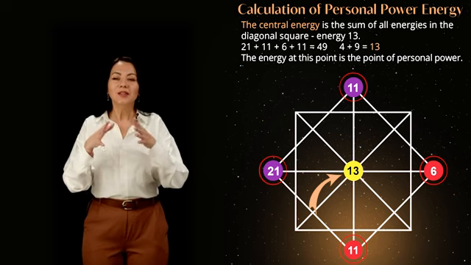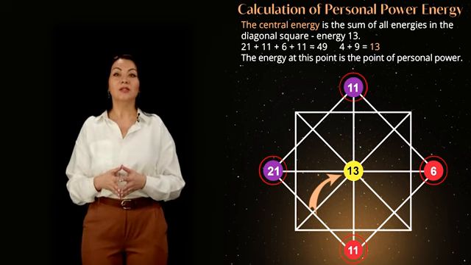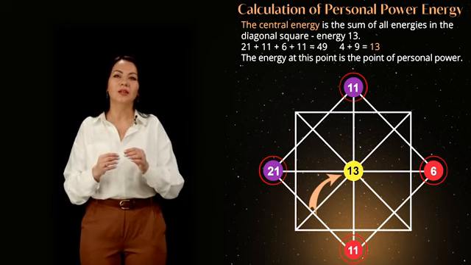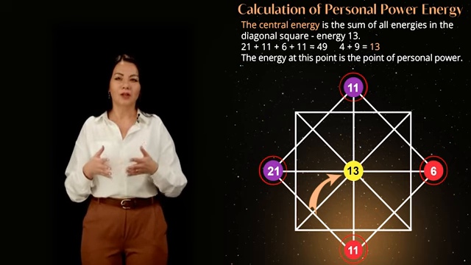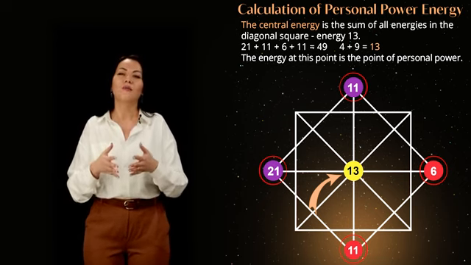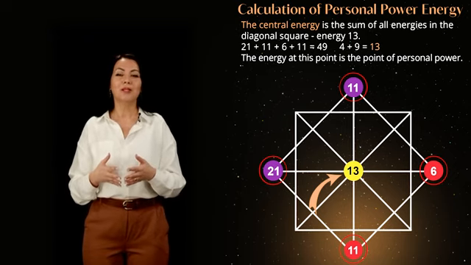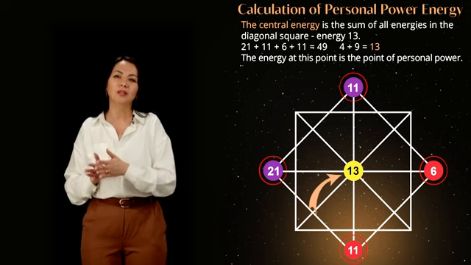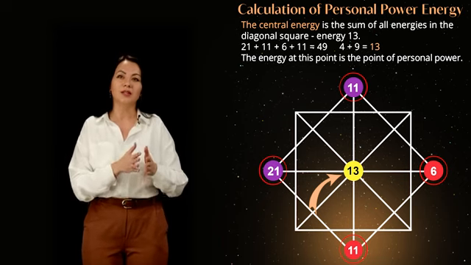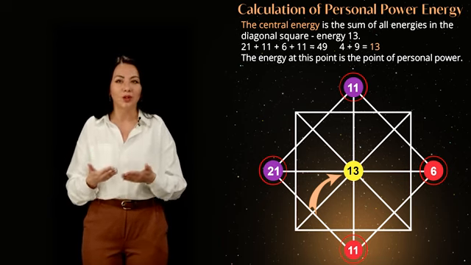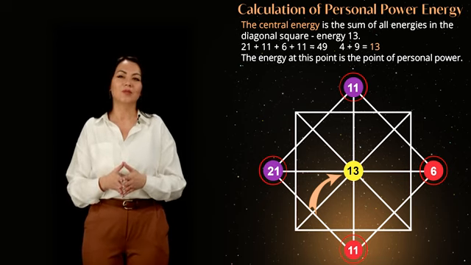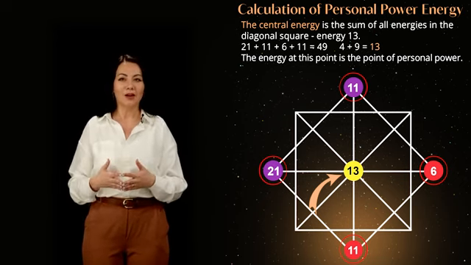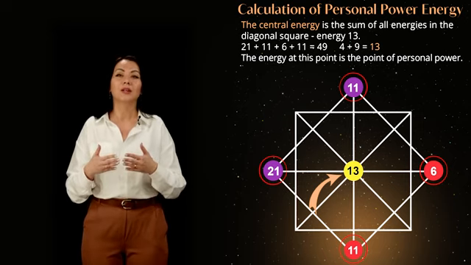Sum of diagonal square energies. Having calculated all the energies located at the corners of the diagonal square, we move on to calculating the central energy of personal power, or, as it is also called, the comfort zone. To calculate it, we add up all the energies of the diagonal square. Adding 21, 11, 6, and 11, we get a sum of 13. In this case, the central point will have 13th energy. If you look at the diagram, you will notice that all the rays emanate from this energy and converge towards it.